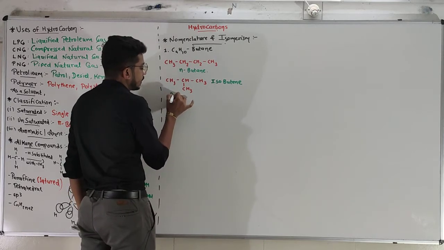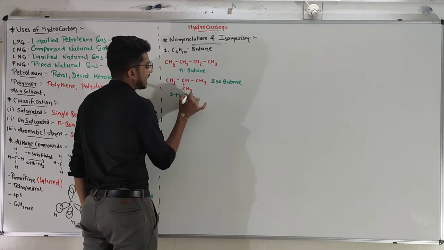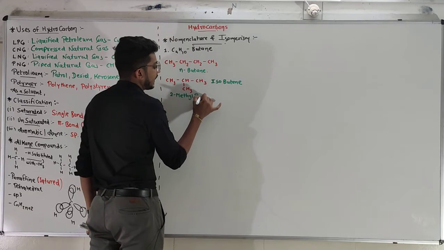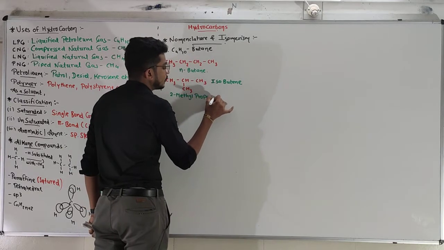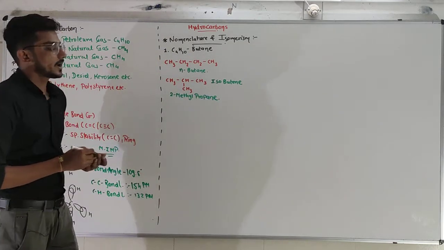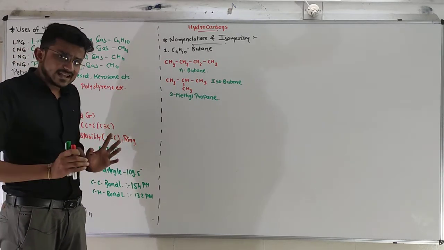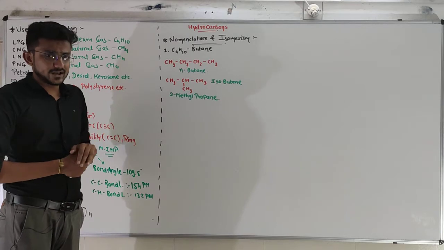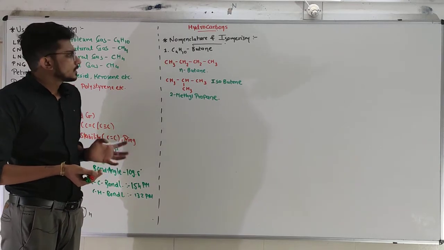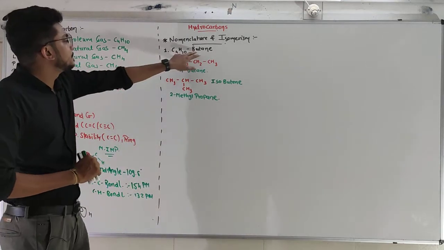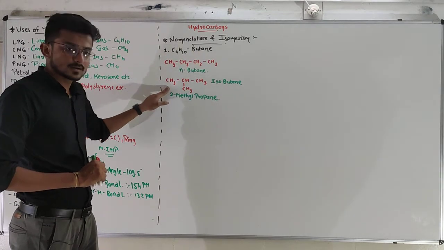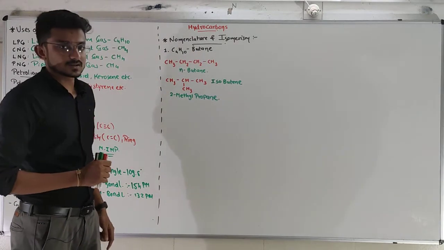That's why 2-methyl propane will be the IUPAC name of this compound. Look at this. Is there any other possibility to draw the butane? No. That's why we can say that butane has 2 isomers, branch isomers.